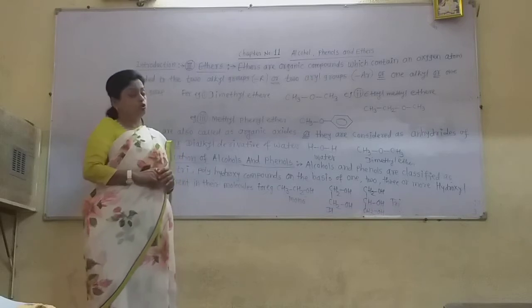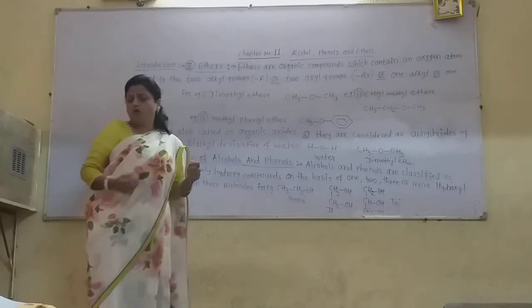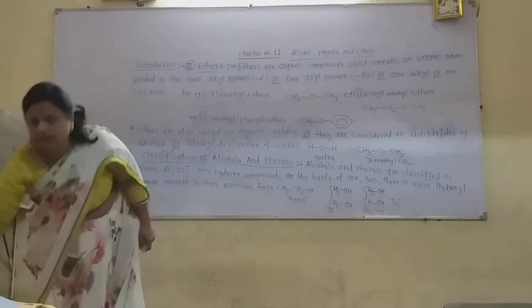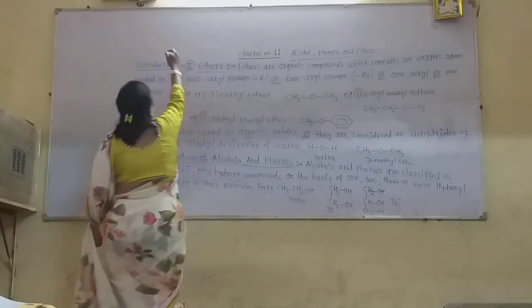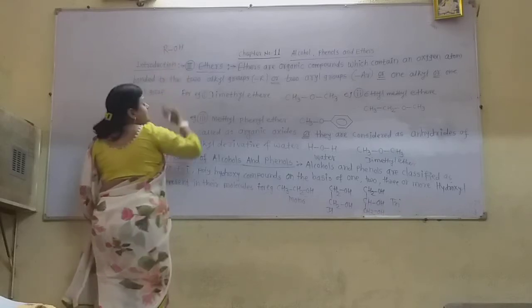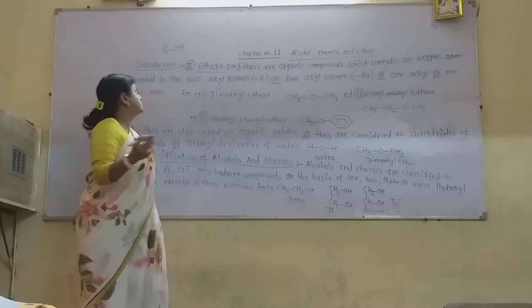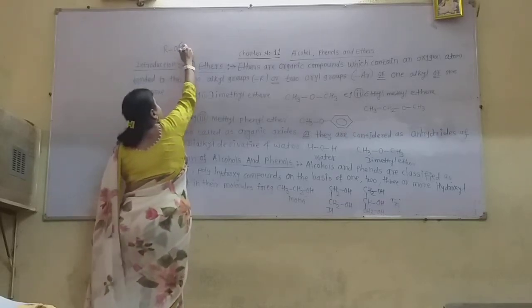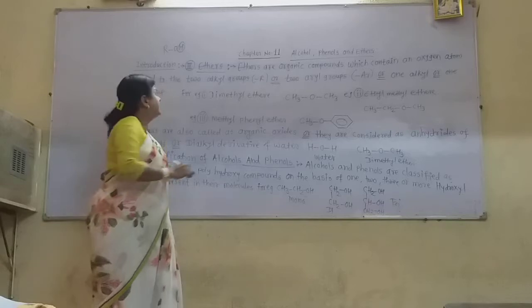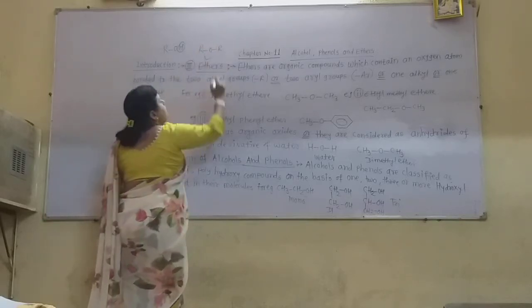Again, mainly these ethers are considered as the anhydride of alcohols. Anhydride of alcohols means what? You know the formula of alcohol is ROH. If the hydrogen atom of the alcohol is replaced by the alkyl group, then the ethers are formed.